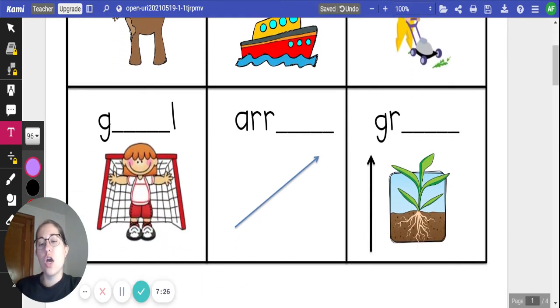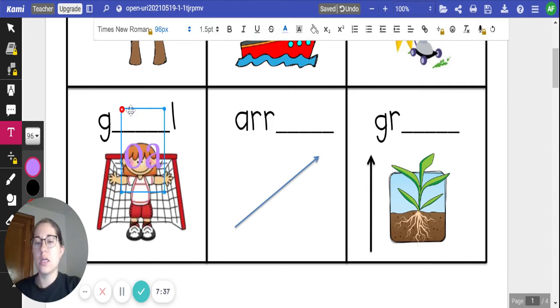Next, when we have somebody guarding something, if you think about the game of soccer, that is the goalie. She is guarding the goal. G-O-A-L. Goal.